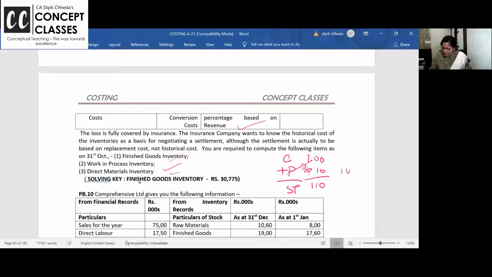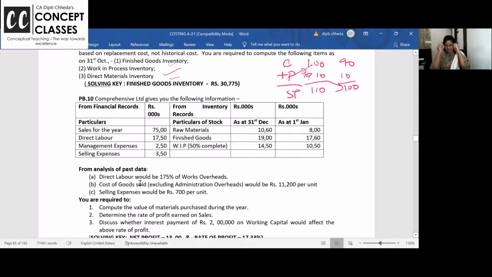If profit is 10% of sales, let sales be 100, profit be 10, my cost is 90. So profit as a percentage, if it is on cost, take cost as 100. Profit as a percentage, if it is on sales, take sales as 100. Clear to all of you, right?